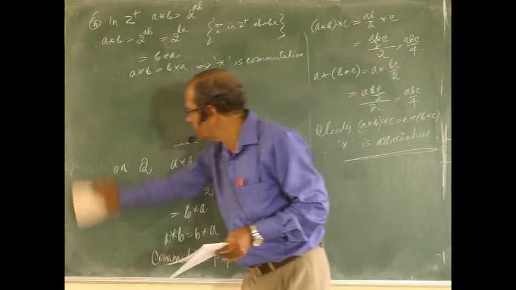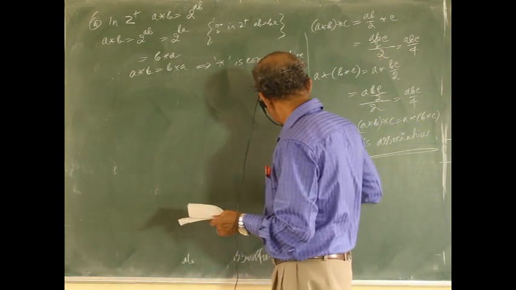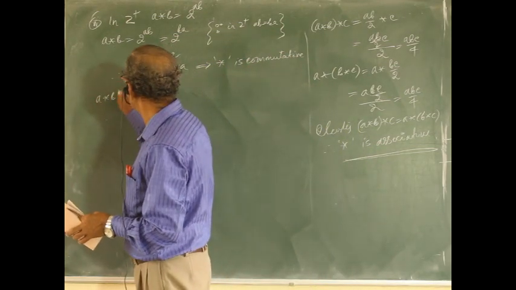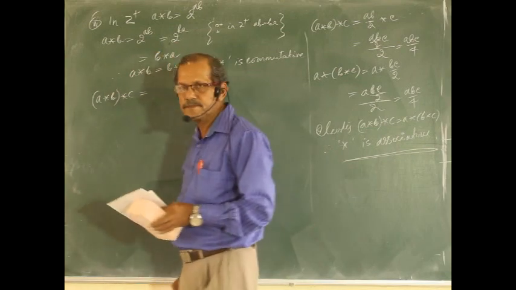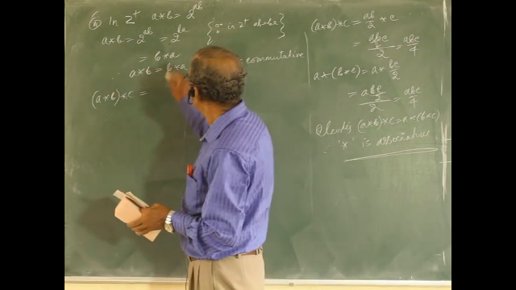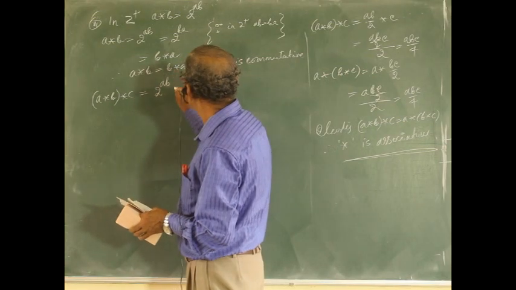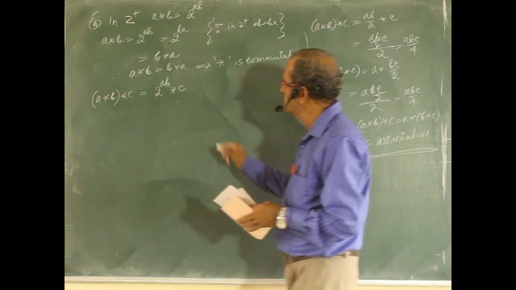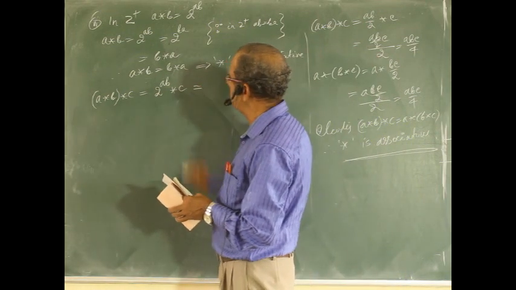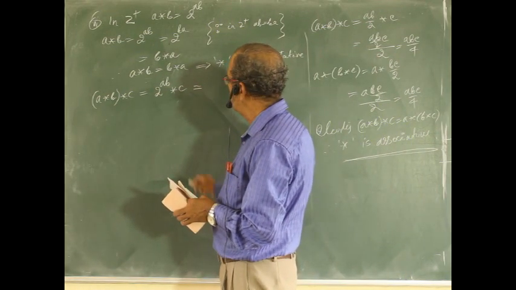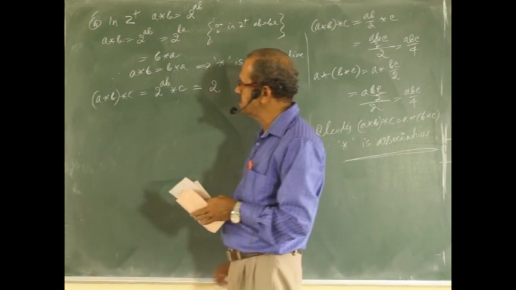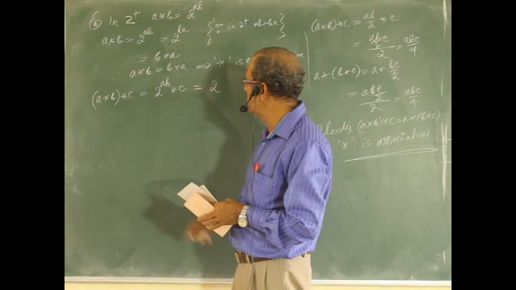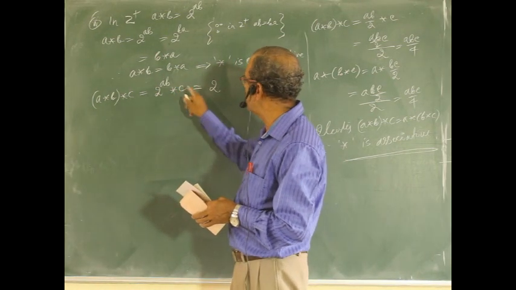Next, associative. (a*b)*c equals 2 to the power ab star c, which equals 2 to the power (ab)c. a*b means 2 to the power ab.